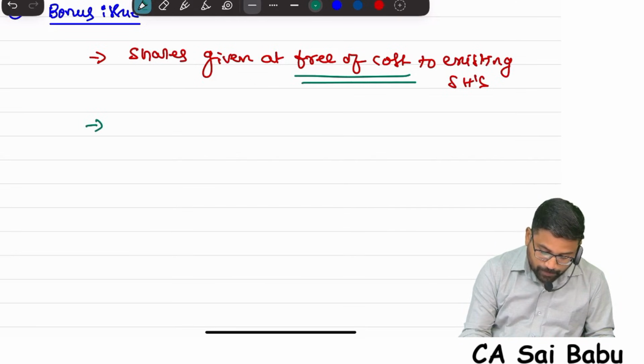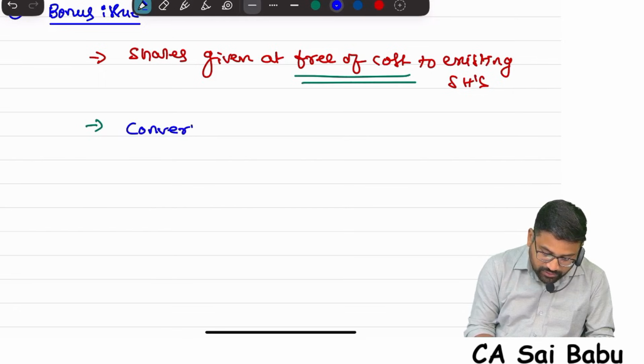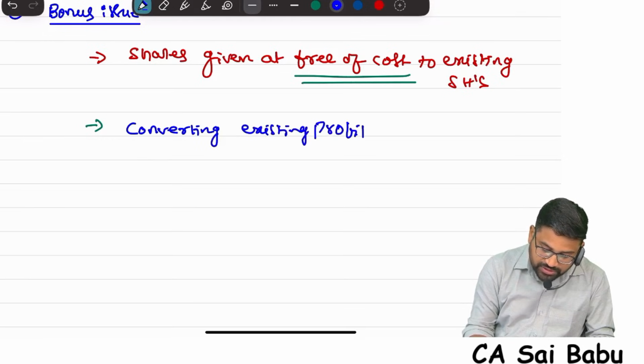So in bonus issue, what is happening is converting existing profits into share capital.